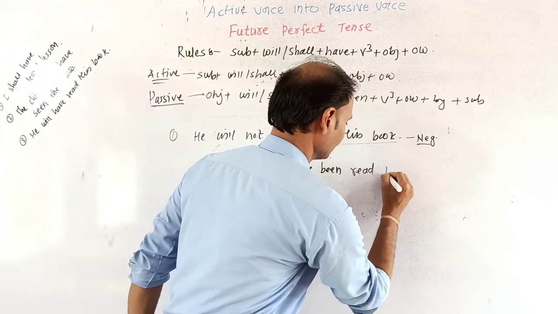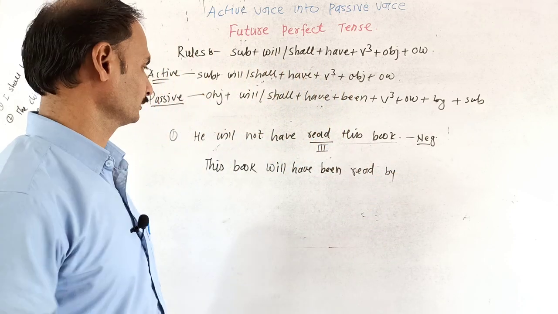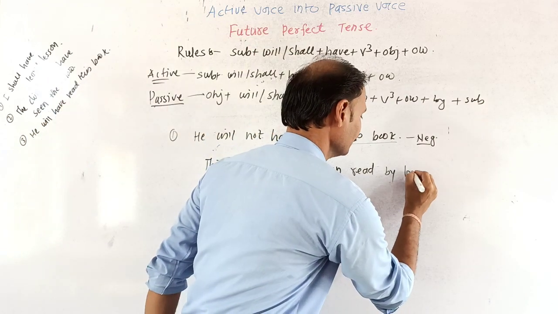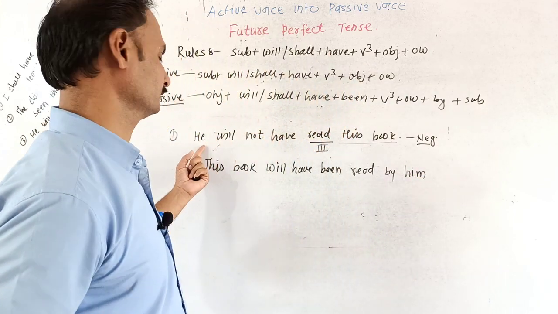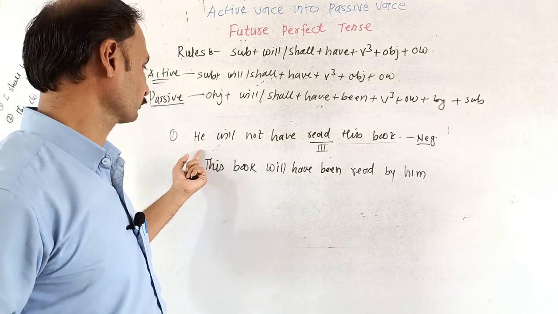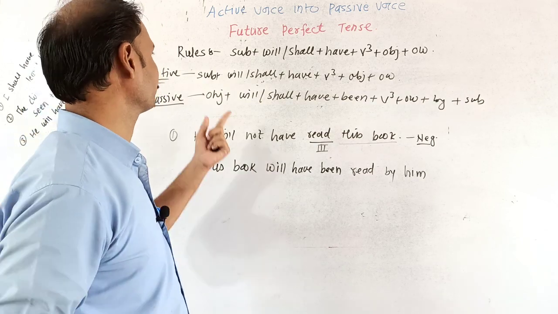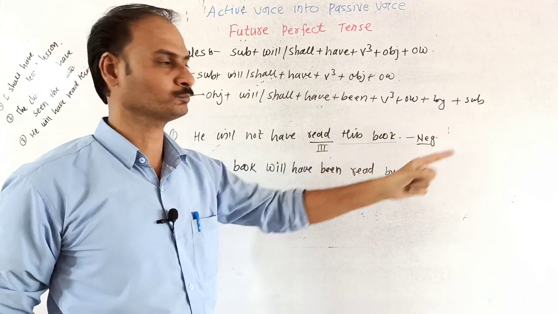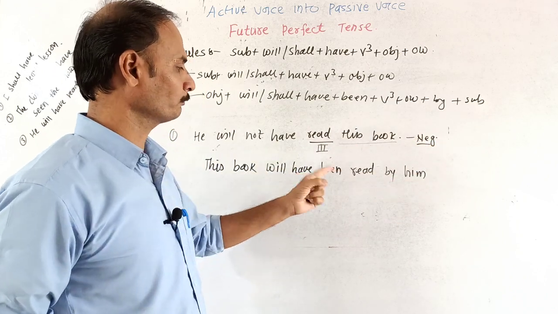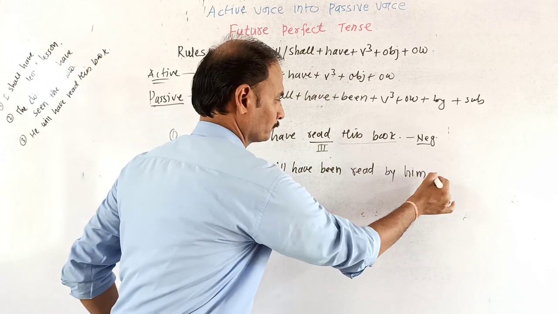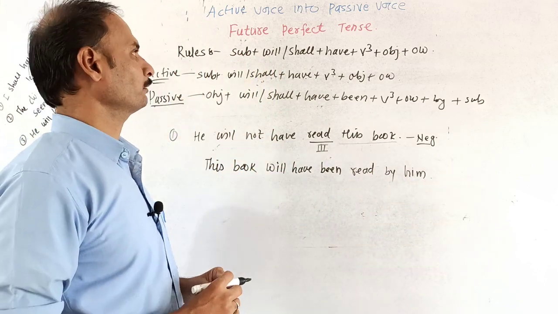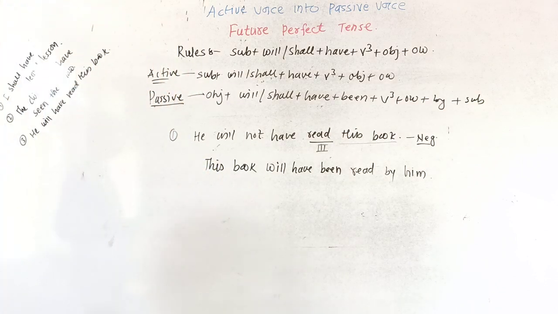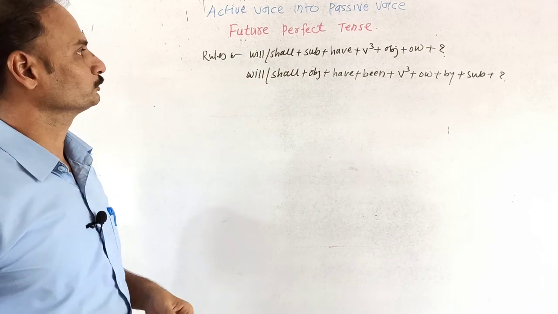There is nothing else in the sentence, no other words or extension. We will directly apply by as a preposition, and we have taken the objective case of the subject because it is in the pronoun form. So this has become the passive of the negative future perfect tense. He will not have read this book is the active form. So, this book will have been read by him, full stop. So this is all about the negative of future perfect tense.